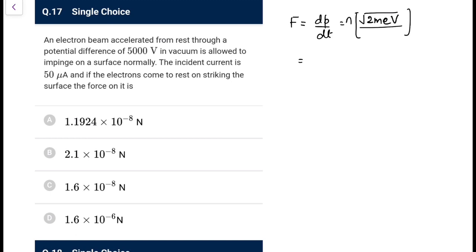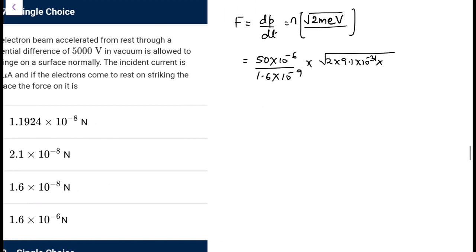Because it is 50 microampere, we know each electron contributes a charge of 1.6 into 10 to the power minus 19. So it would be 50 into 10 to the power minus 6 upon 1.6 into 10 to the power minus 19, and root 2 m eV. So 2 into m is 9.1 into 10 to the power minus 31. E, as you all know, is 1.6 into 10 to the power minus 19. V is 5000. Okay, so what we are left with, 10 to the power 3.